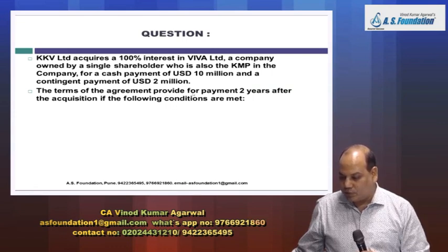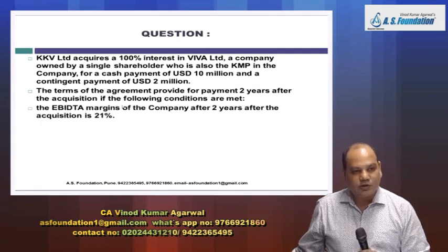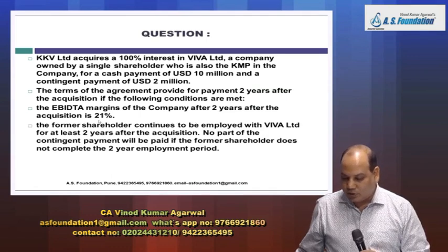The terms of agreement provide for payment 2 years after the acquisition if the following conditions are met. First, EBITDA margin of the company 2 years after the acquisition is 20%, 21. And second, the former shareholder continues to be employed with Viva Limited for at least 2 years after the acquisition.